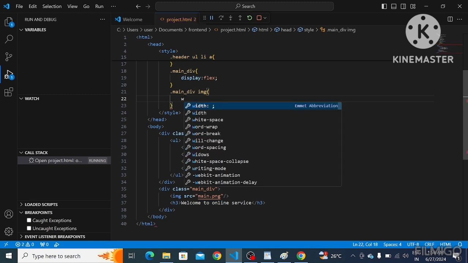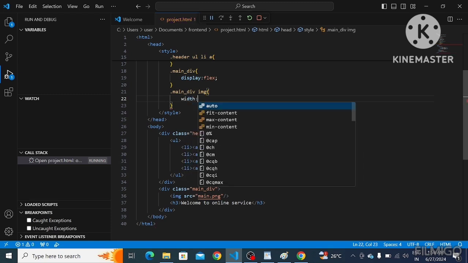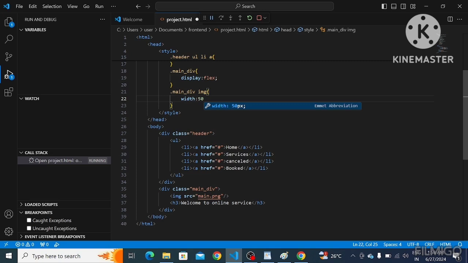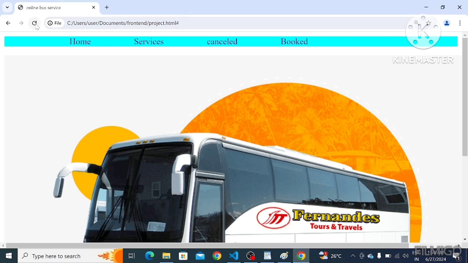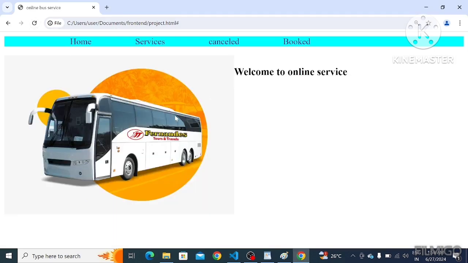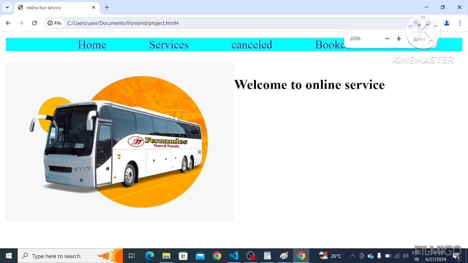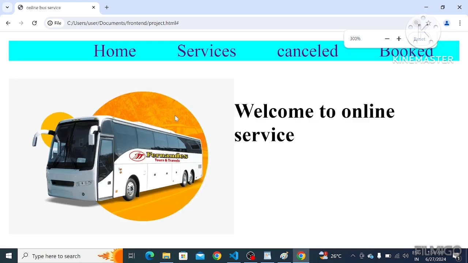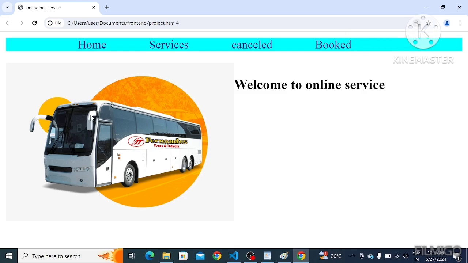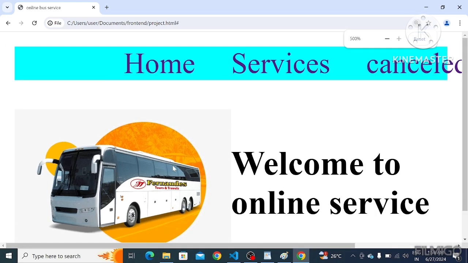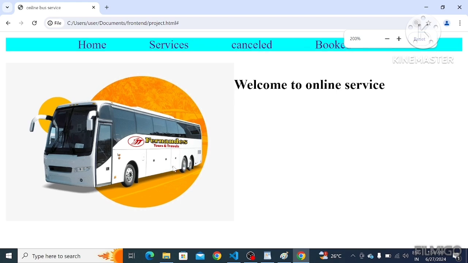Here I am going to give width as 50%. As I mentioned before, if we use this 50%, it is device friendly. See, it's going to increase. If we zoom in also, we always get the image at 50% width only. If we zoom out also, we get only 50%, right?